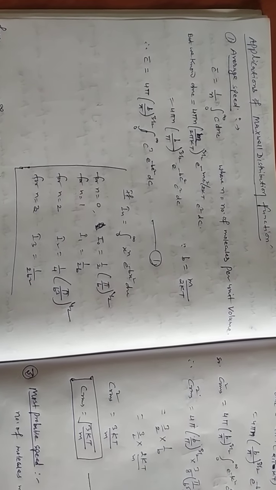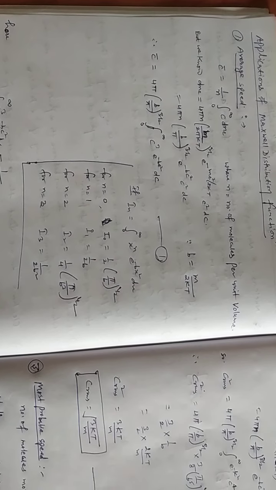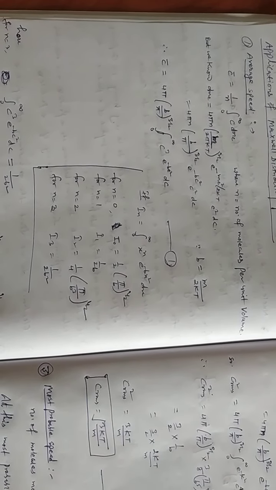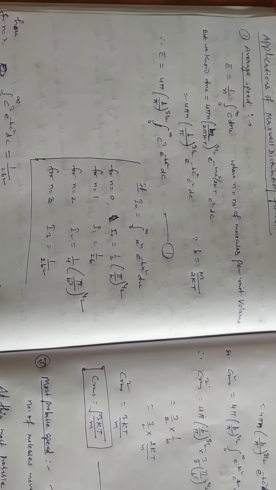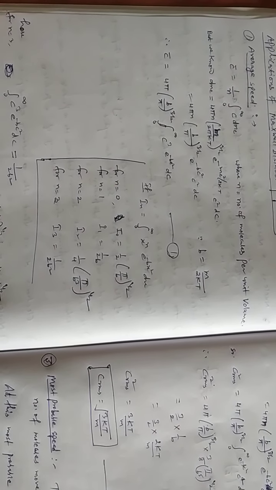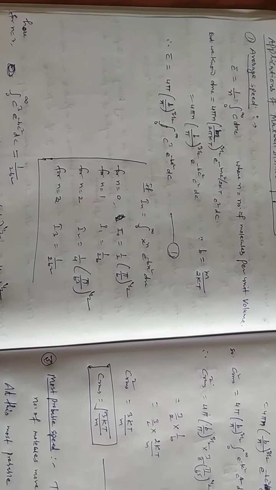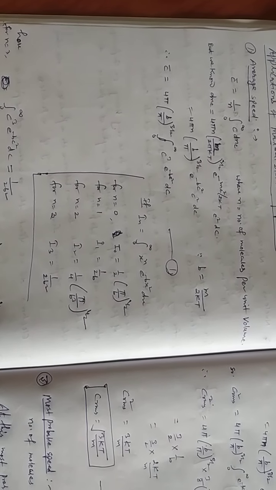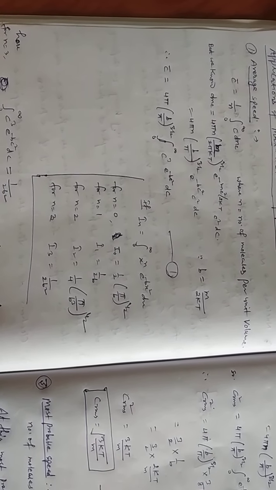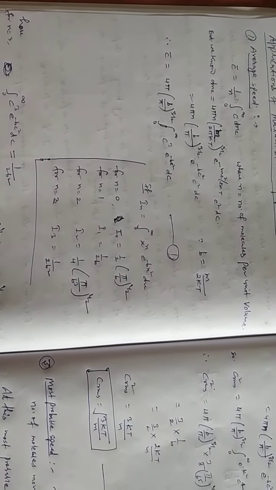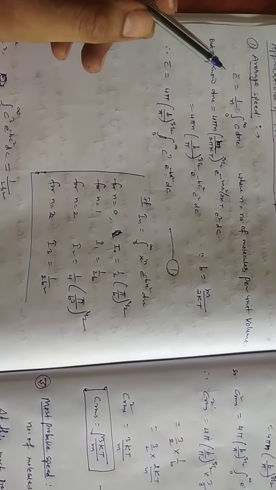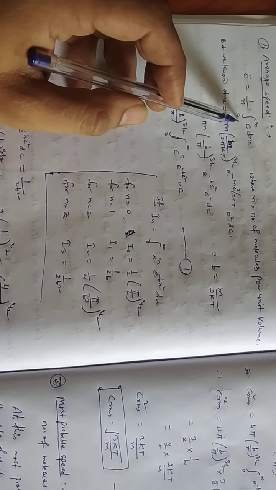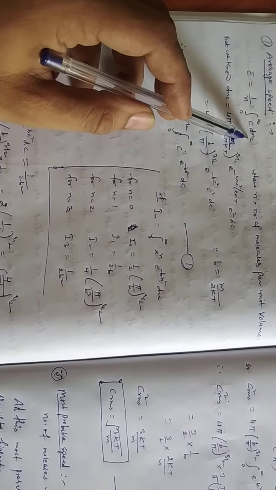Today we will discuss applications of Maxwell distribution function. In our previous classes, we have already derived the velocity distribution function, Maxwell velocity distribution function. Today, first application is average velocity. The formula of average velocity is given by 1 upon n integration 0 to infinity c dn_c, where c